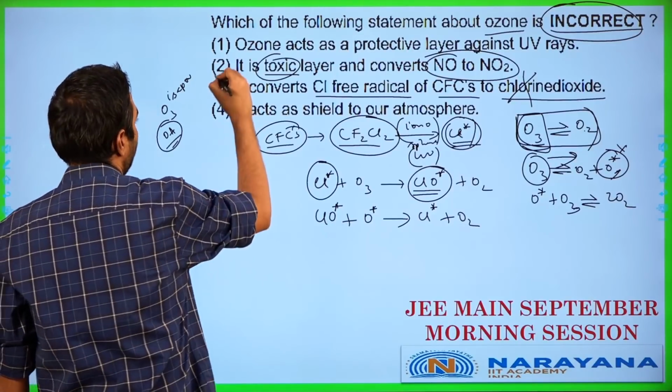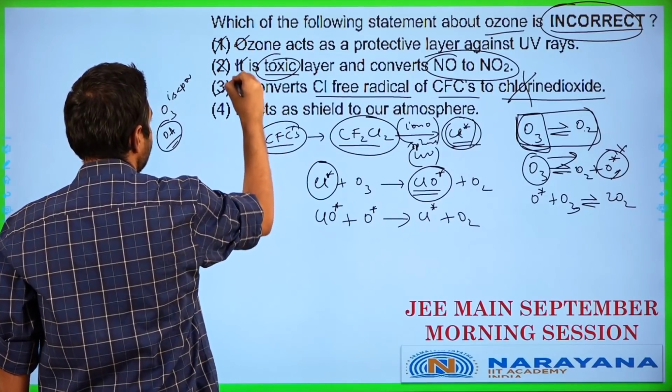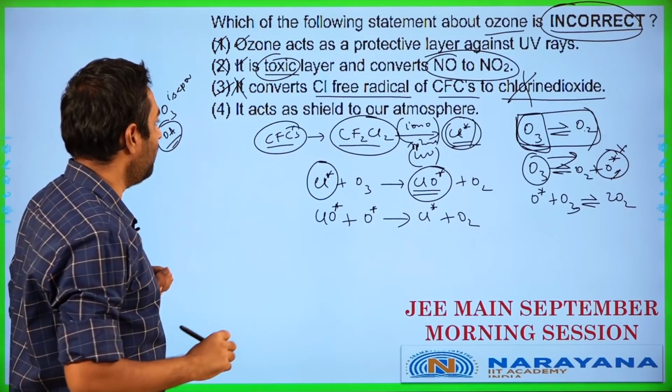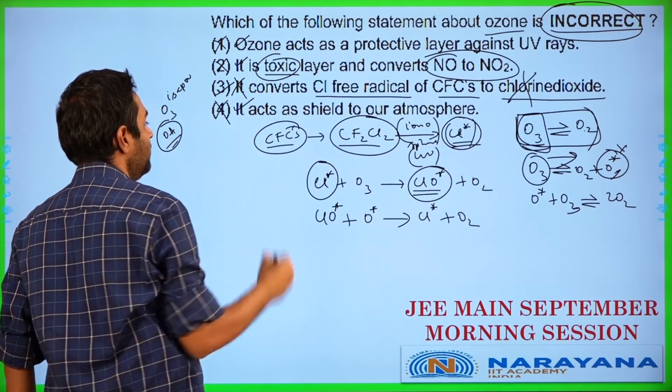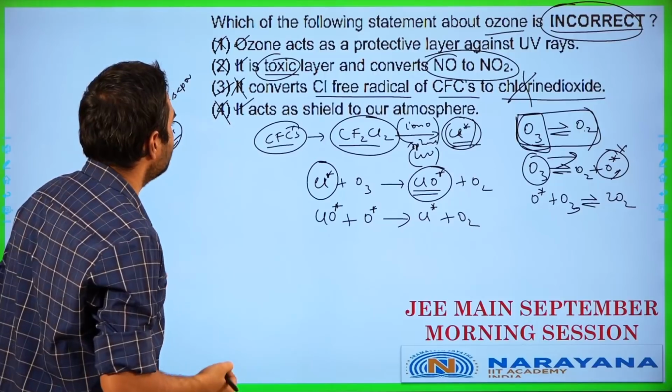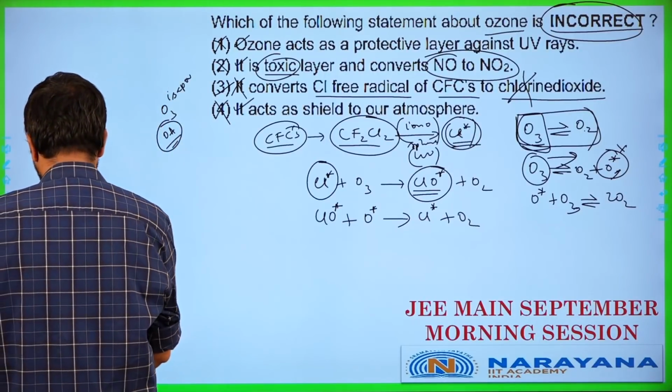Let me just check the fourth option as well. So this is going to be correct, correct. So wrong and wrong. This is incorrect. So we'll have this as the current answer here. It acts as a shield to our atmosphere. This statement is correct, meaning it is not our answer for this question. So the answer for this question works out as option 3. Let me get to the next one.